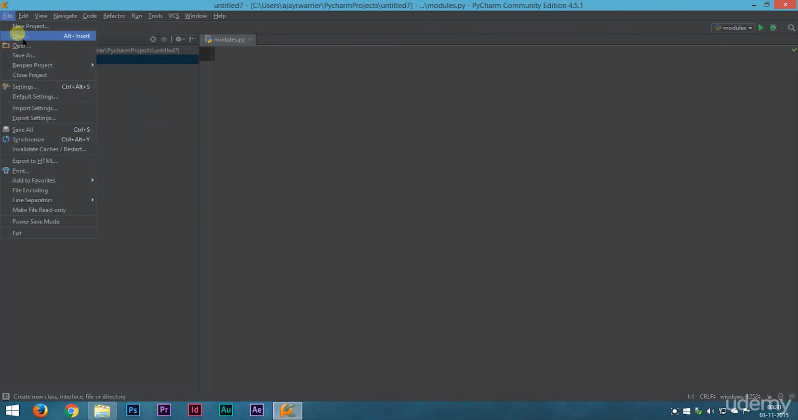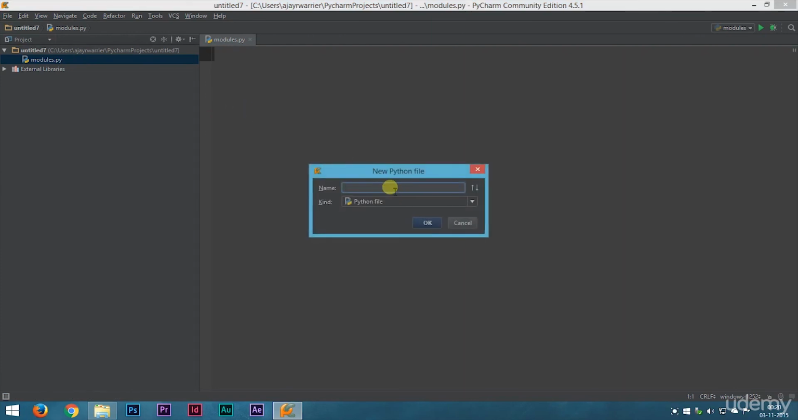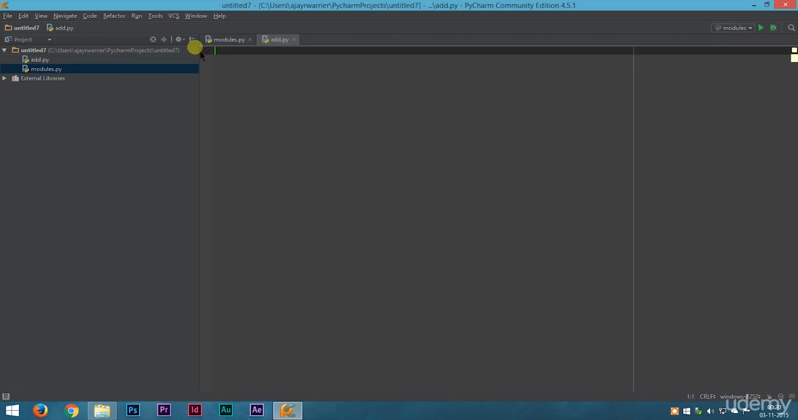Okay, so we were talking about modules, and in this lecture we will make our own modules. Let us make a new Python file. We'll go to File, New, a Python file, and we will name it add. It is going to be a very simple program. With the help of this program, you'll easily understand the need of modules.